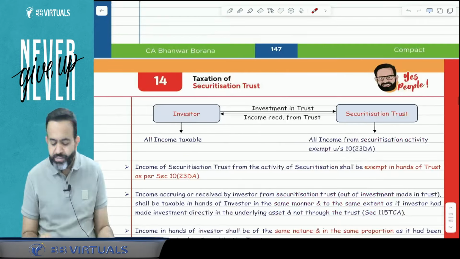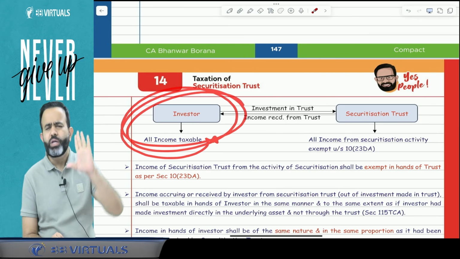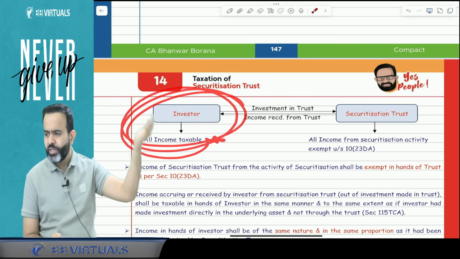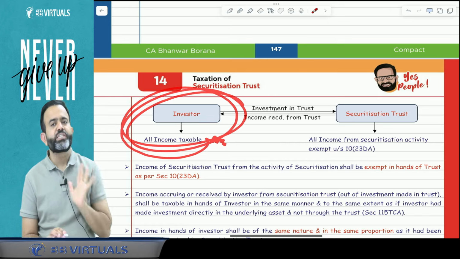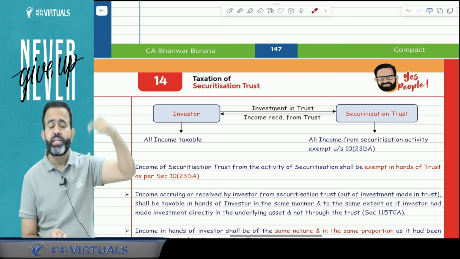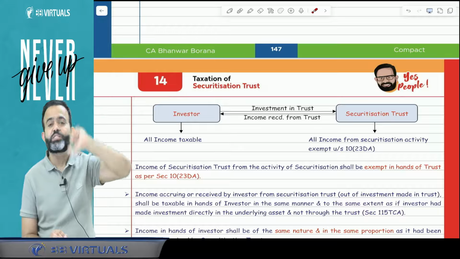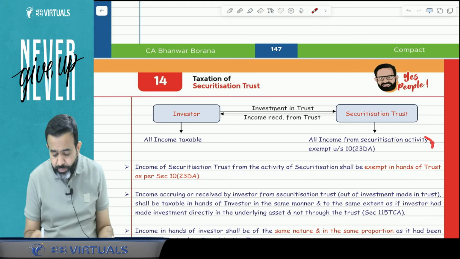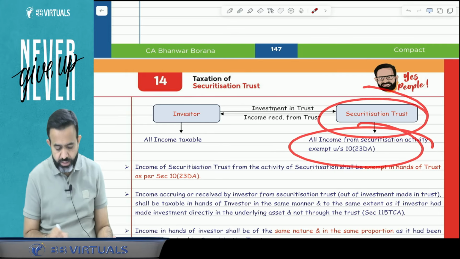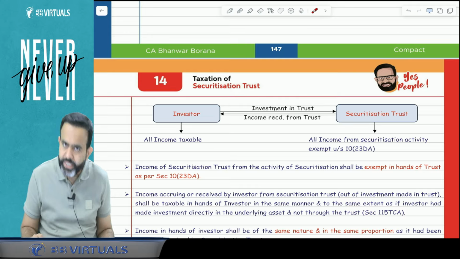Yes. Now guys, since all income is taxable in the hands of the investor, if there is a loss also, that will be allowed to be set off and carried forward by the investor only. Guys, this topic is similar to the investment fund, but the only difference is that under an investment fund, PGBP income was taxable in the hands of the investment fund and other income was taxable in the hands of the unit holder. Here all income is exempt in the hands of the securitization trust, and all income is going to be taxable in the hands of the investor only.